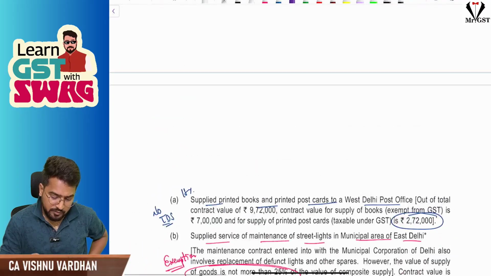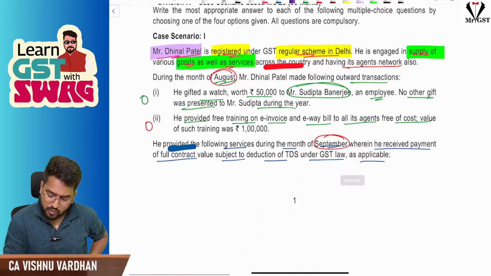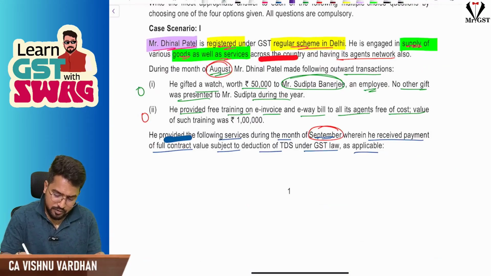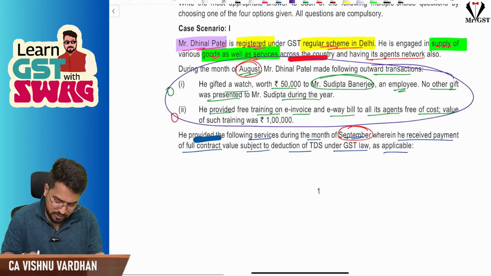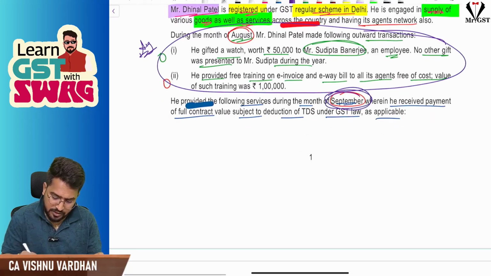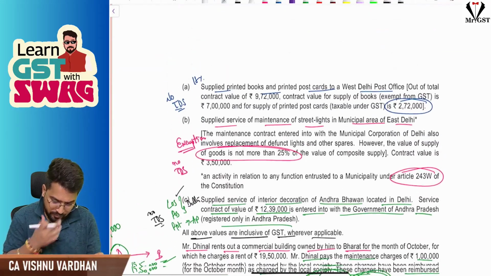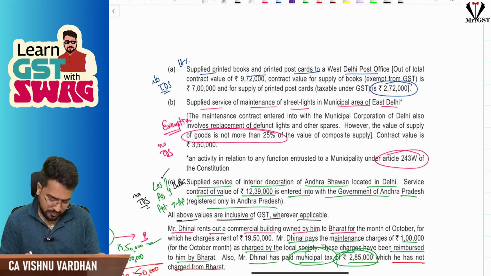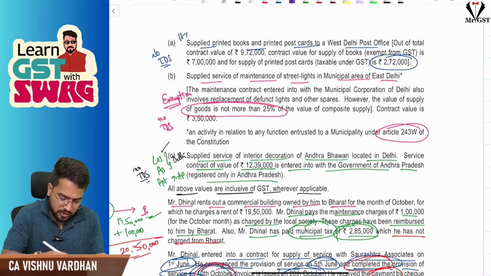Okay, if you see, sir, the information is related to different months, and in the beginning paragraphs, it is related to August month. Yes, here there is something related to September, and September, if you see, sir, here we have exempt supply, 7 lakh worth exempt supply.